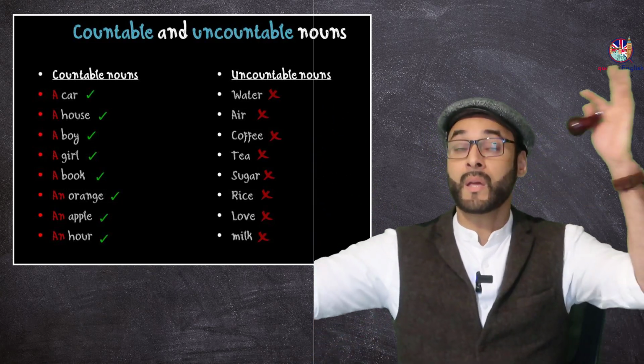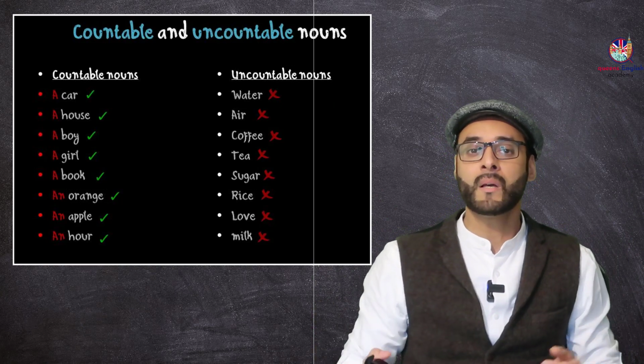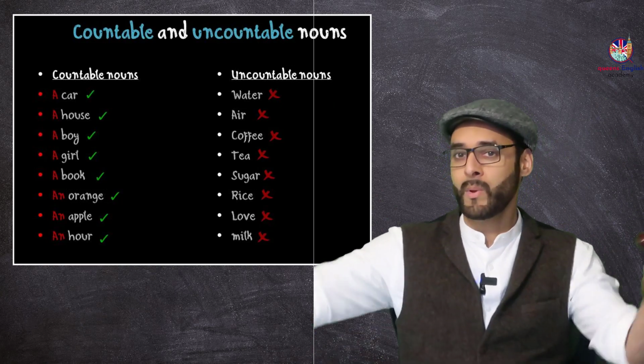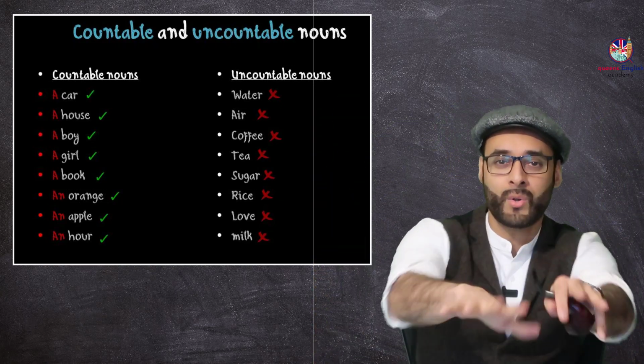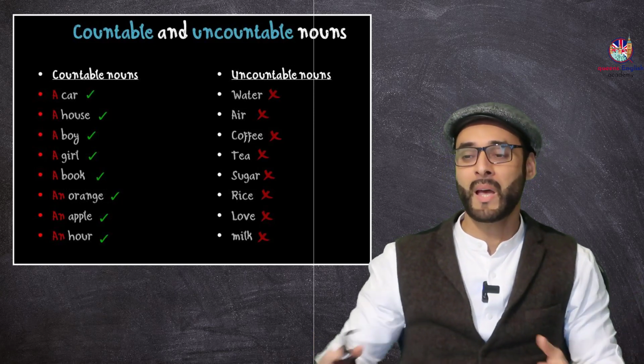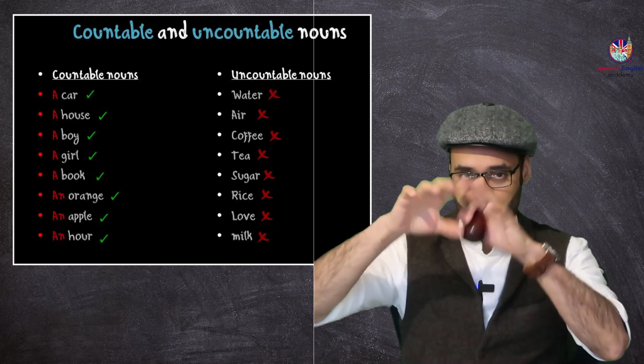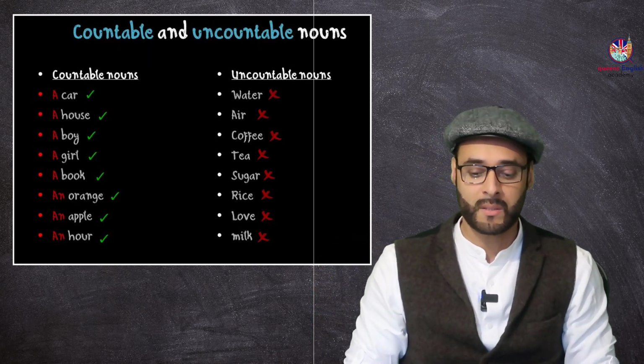For example, air. Can I say, give me air? How can you? Okay, here we go. Here's the air. Here you go. You've got the air. Where is the air? We don't say that. We say, give me a canister of air. Give me some oxygen, please. It means in those bottles or something like this.